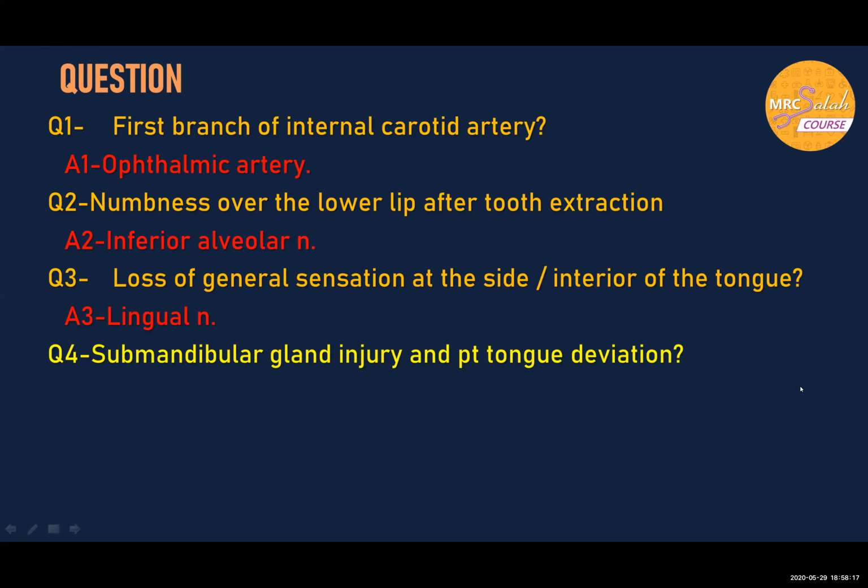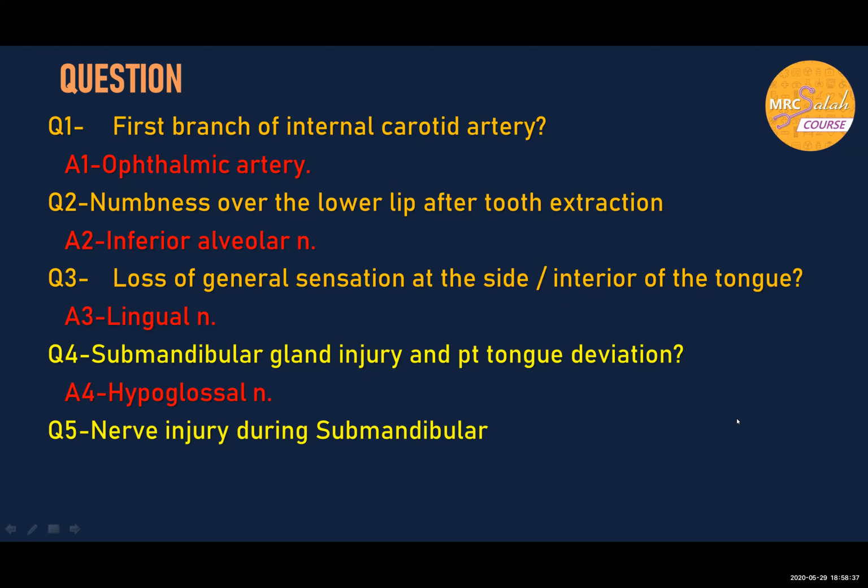Submandibular gland injury and the patient has tongue deviation to the ipsilateral side. Ipsilateral, for example tongue deviation to the right. The nerve supplying motor to the tongue is the hypoglossal nerve, the twelfth cranial nerve.